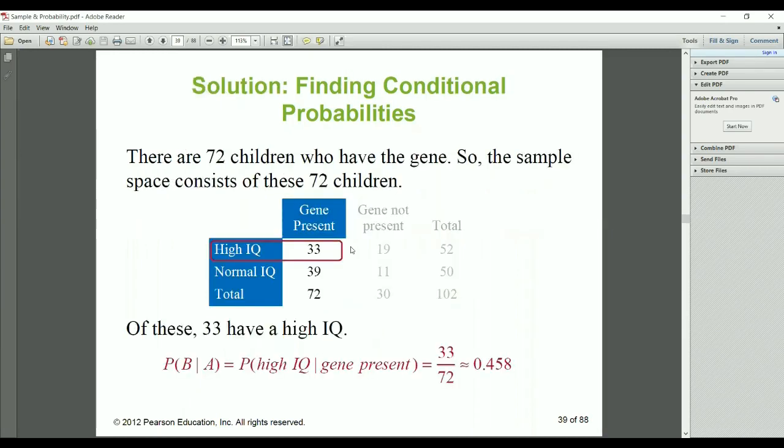There are 72 children who have the gene, so the sample space consists of these 72 children. Total sample space, we are considering only those who have the gene, and among them, how many have a high IQ level. It is very simple. This is 33 divided by 70. These are the multiplication and addition rules. We are solving this example.